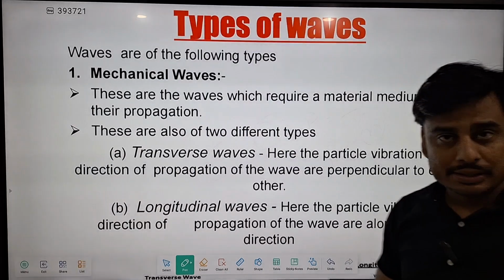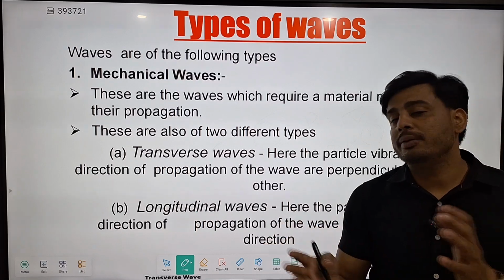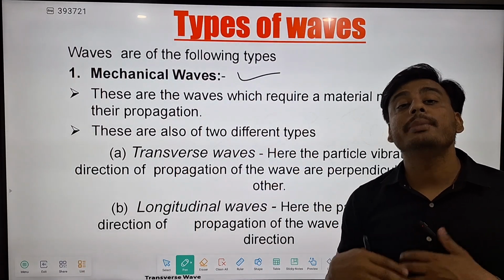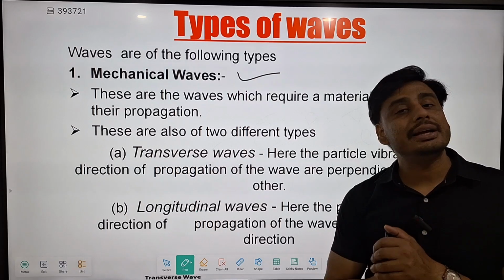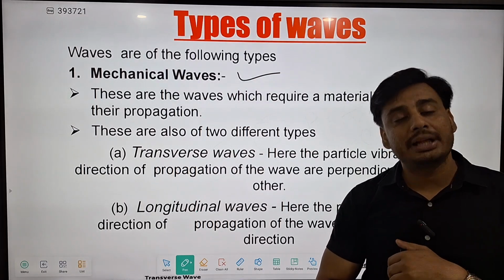Then types of waves. Let me explain first what are the types of waves. Waves are classified into different categories. One of them is mechanical wave. Then what are mechanical waves? So mechanical waves are those which require a material medium for their propagation.